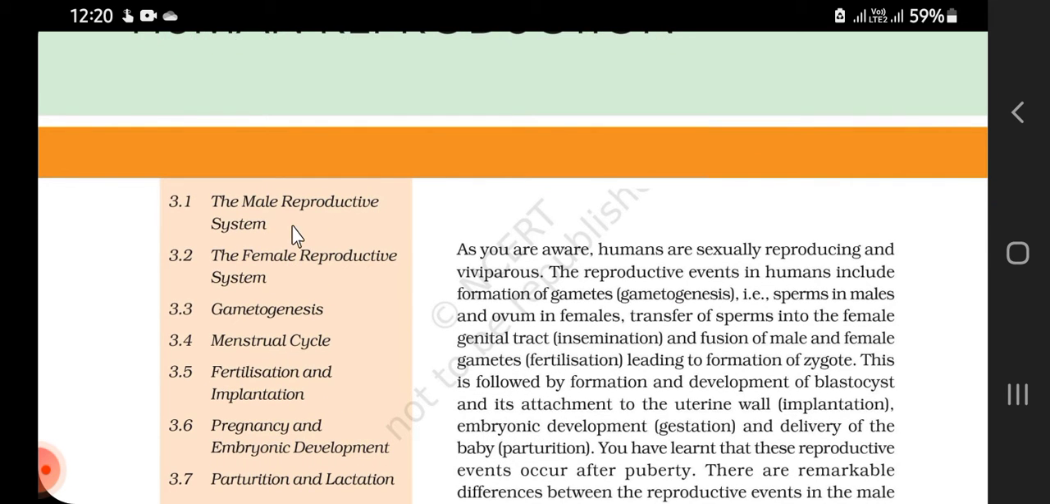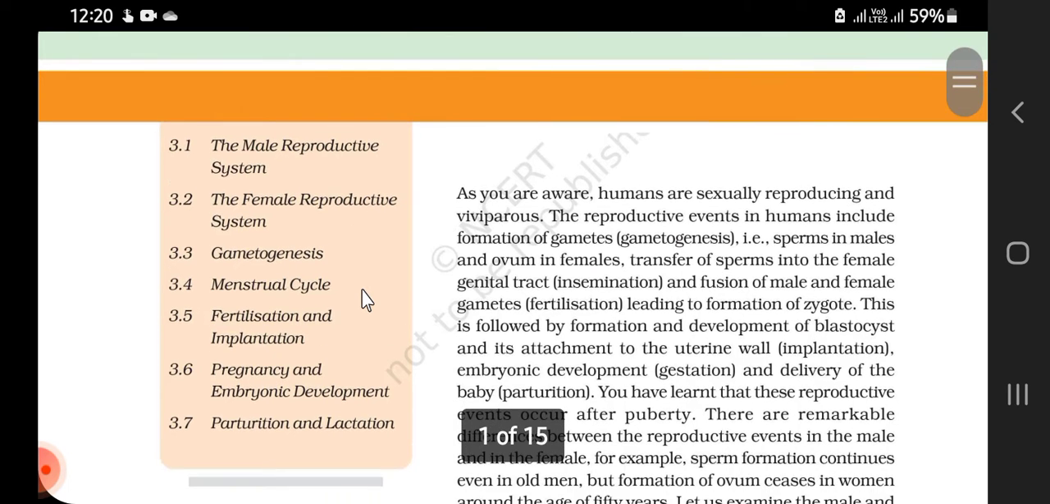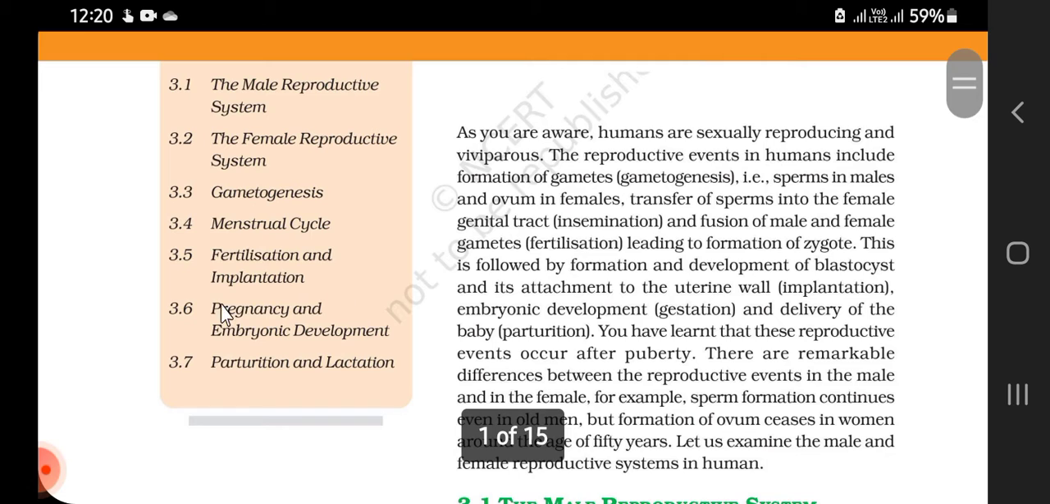The male reproductive system, the female reproductive system, gametogenesis, menstrual cycle, fertilization and implantation, pregnancy and embryonic development, parturition and lactation. First, the introduction of the chapter.